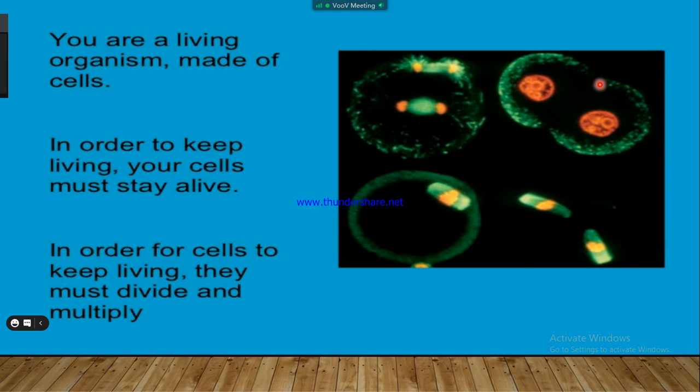Every living organism is made up of different kinds of cells. In order to keep living, whether a plant, a human or an animal, it is compulsory that your cells must stay alive. If your cells are dead, you are also dead. So, in order for cells to keep living, they must divide and multiply.